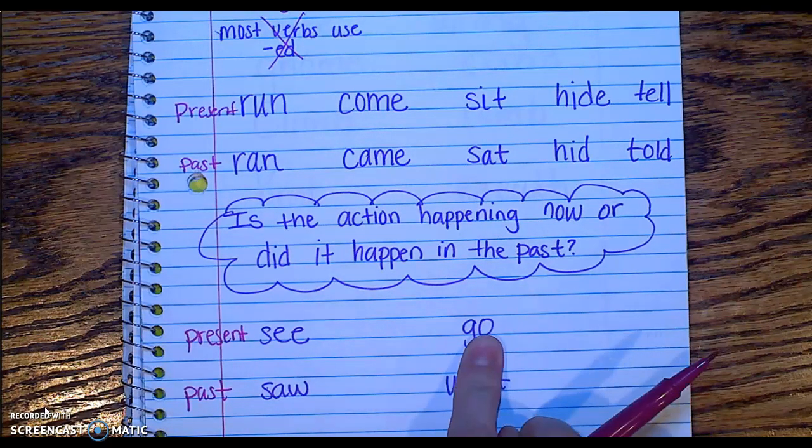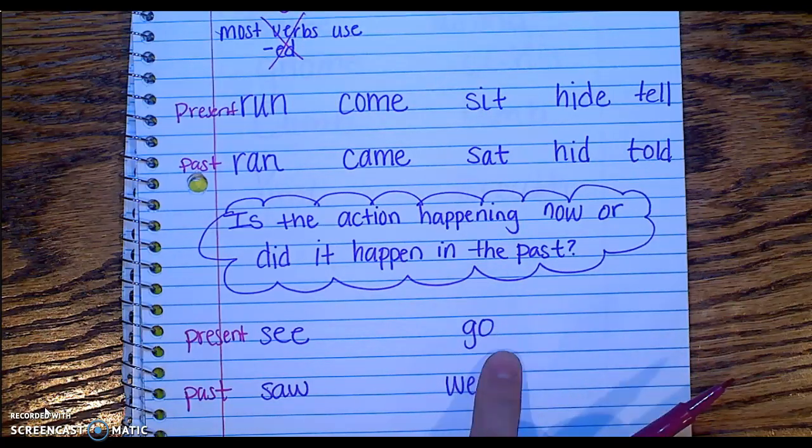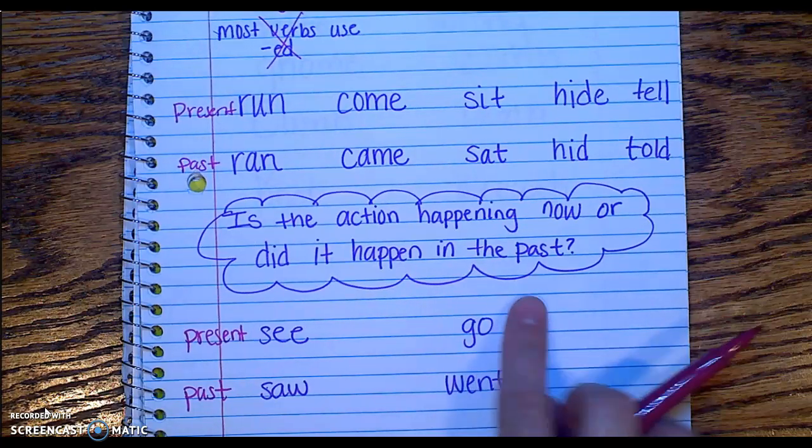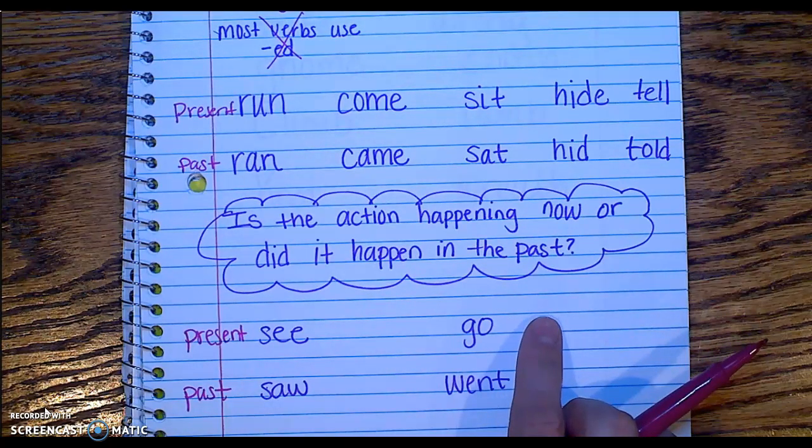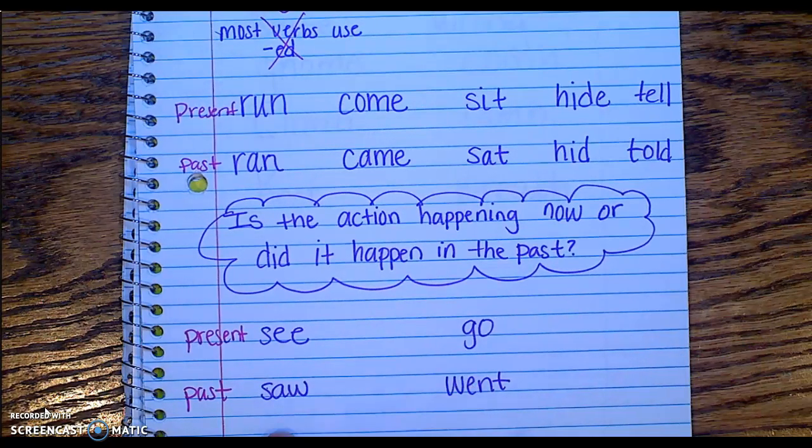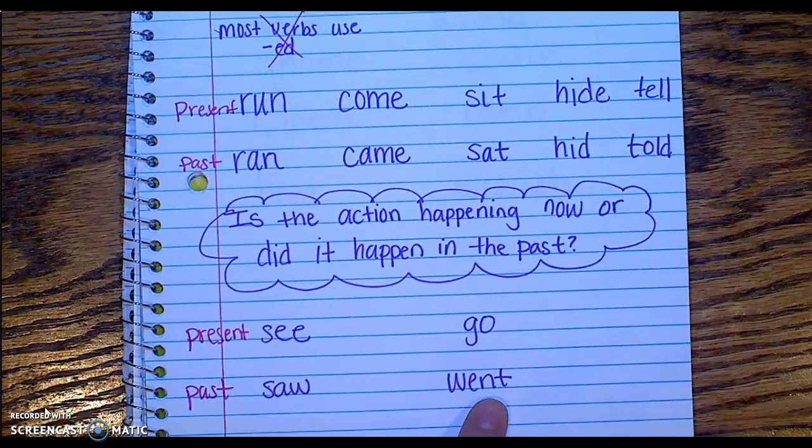Next is go. Go. I go to the store. But if I did that last week, we would have added an ed to that word. We would say, I went to the store.